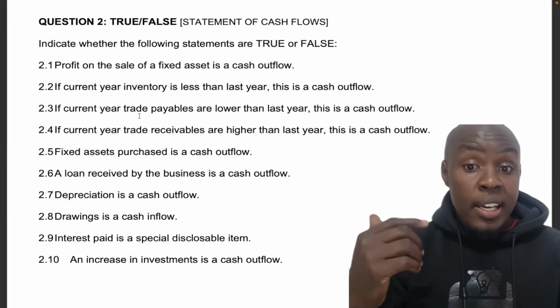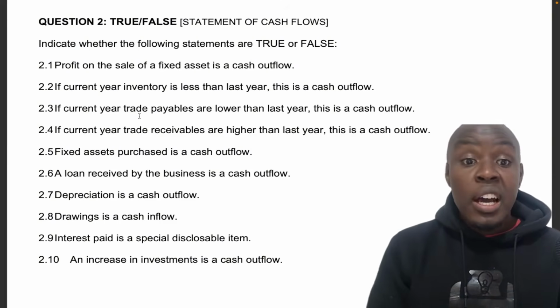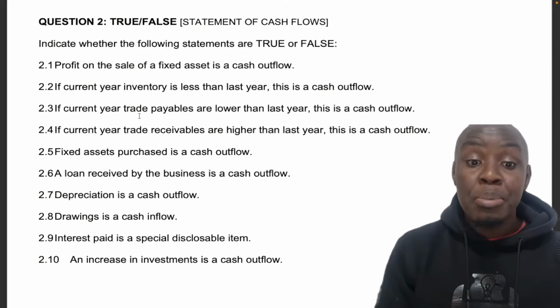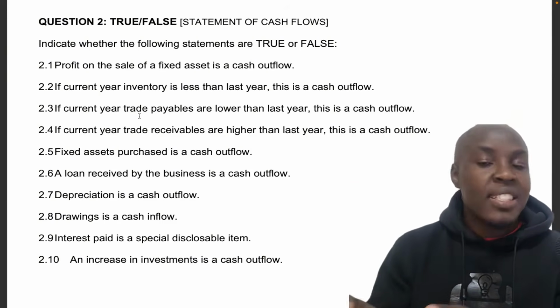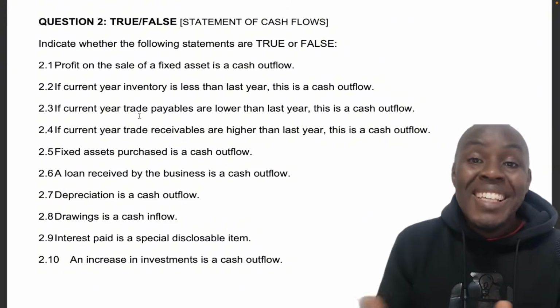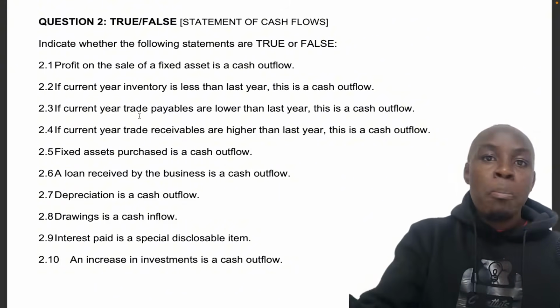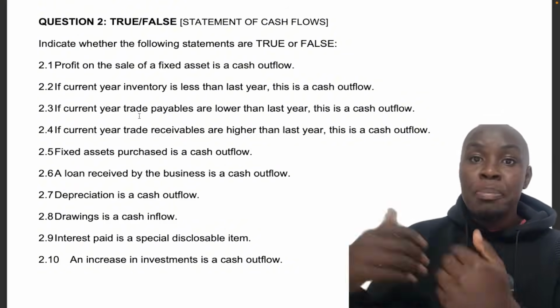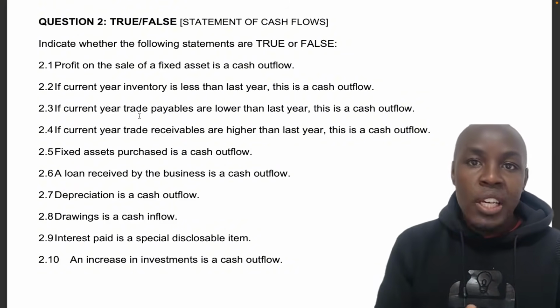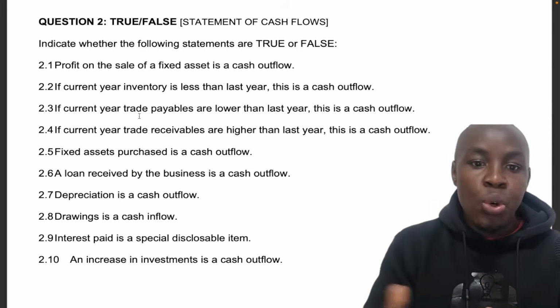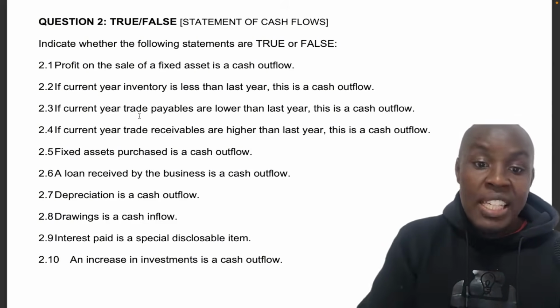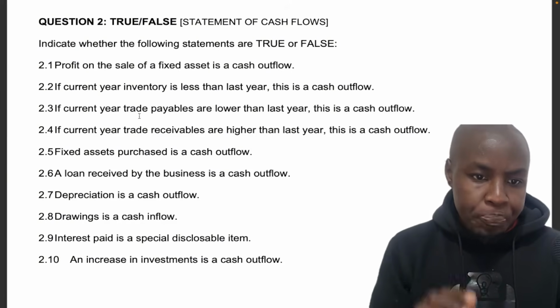I hope you were listening correctly when I mentioned it on the profit on sale of fixed asset. Depreciation is a non-cash item. Remember, depreciation is the loss in value of my assets. Okay, that's all that it is, and that means that I'm not paying someone money for the depreciation, or no one is paying me money as depreciation. Okay, it's just the assets losing value, and so there's no movement of money. So that's false for 2.7. It's neither a cash outflow nor a cash inflow.